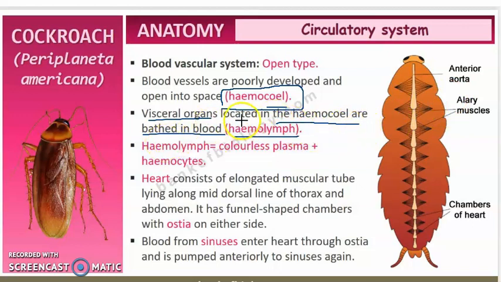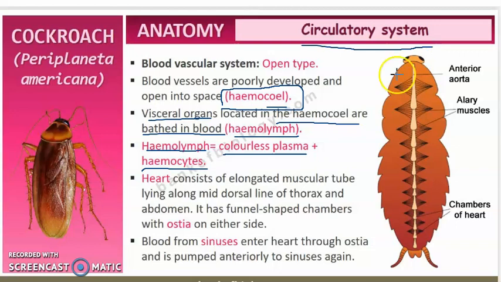So where are the visceral organs present? They are present in the body cavity, right? The empty space of the body cavity, and these are completely bathed by the blood, and the blood is called the hemolymph. Now what does this hemolymph consist of? It consists of colorless plasma and the hemocytes. So hemolymph is formed by colorless plasma and hemocytes. Now what does the circulatory system of cockroaches contain? It has three parts. One is the heart, then it has the sinuses, and then it has the anterior aorta. So these three parts together form the circulatory system of the cockroach.